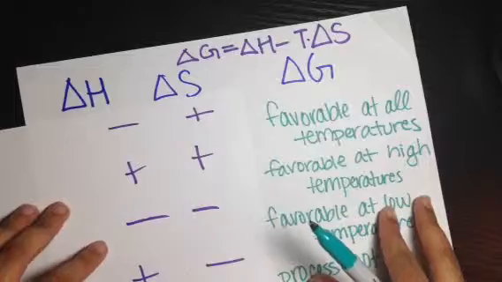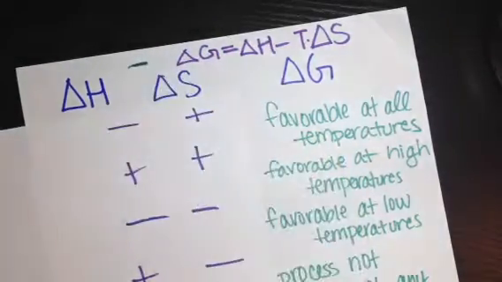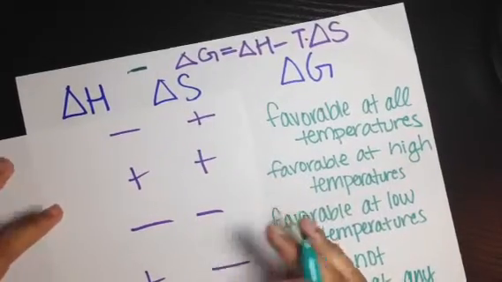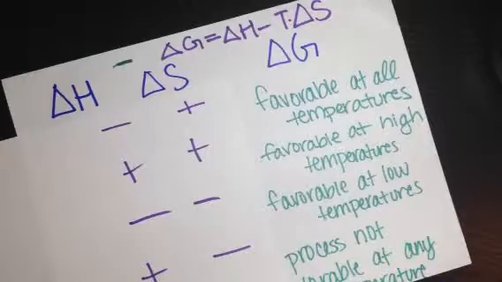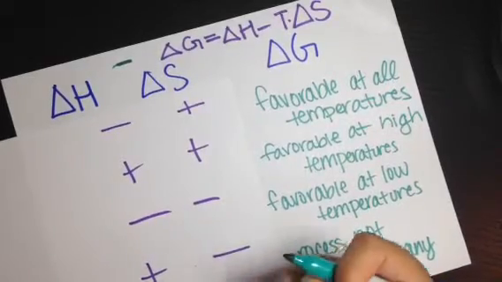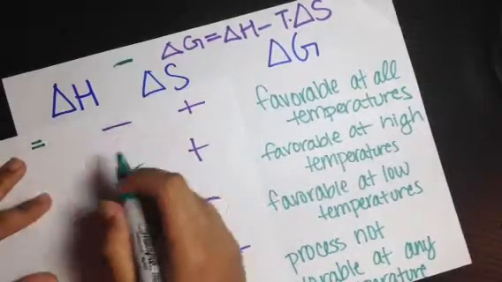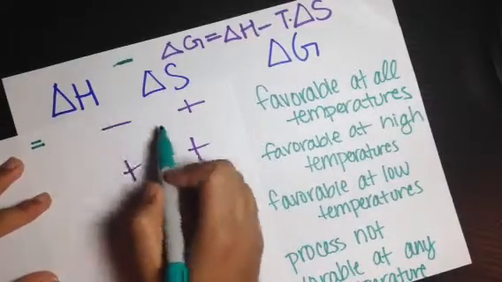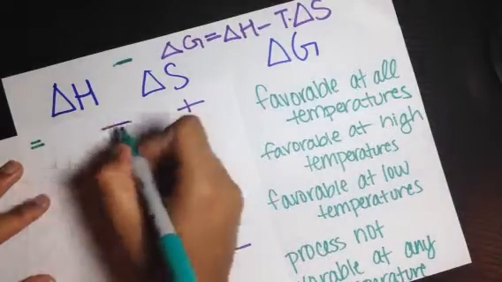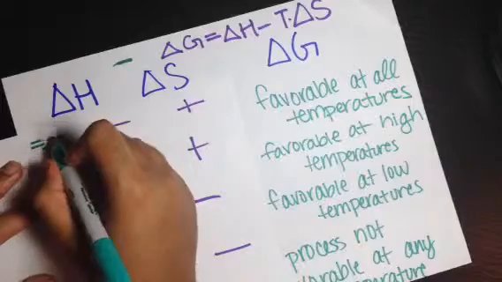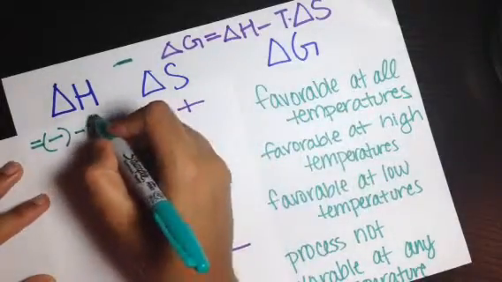We're trying to figure out if delta G is negative, because that means the reaction is favorable. If you write the equation by just writing out the signs, you can figure this out. Delta H is negative, and then you're subtracting a positive delta S.